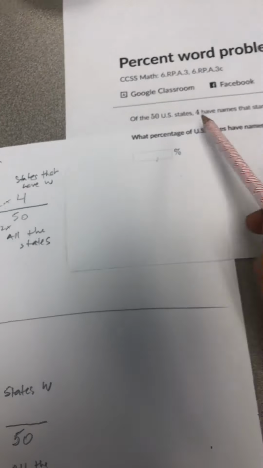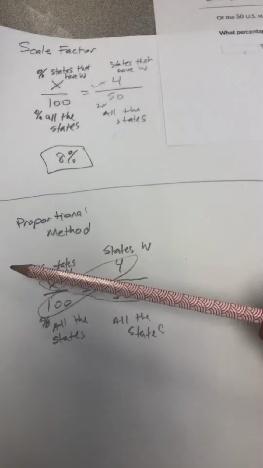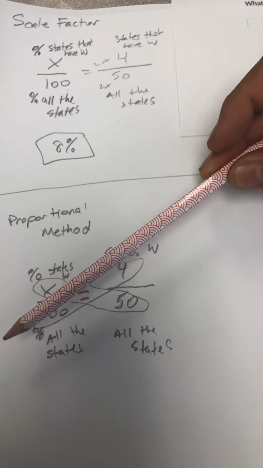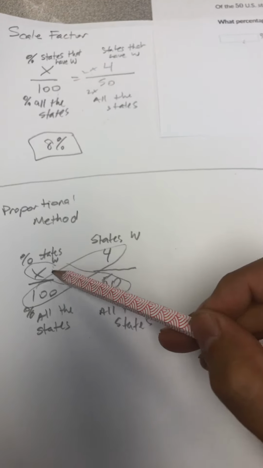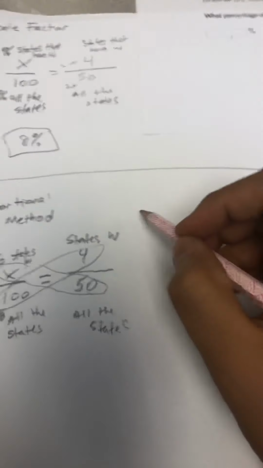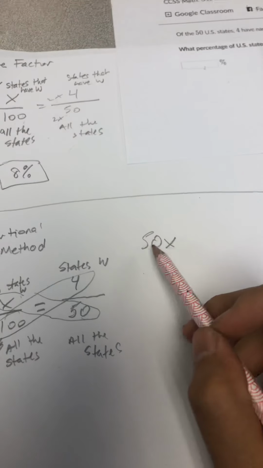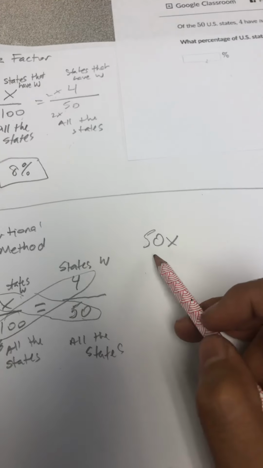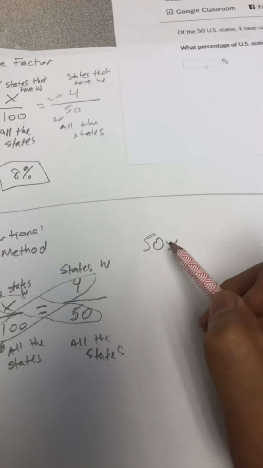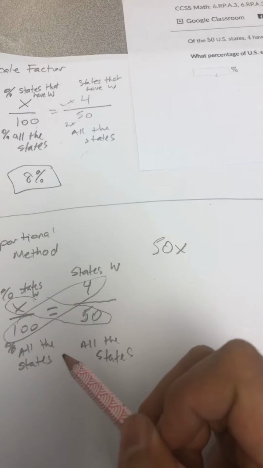When we're talking about the proportional method, we're talking about cross-multiplying. We're going to be multiplying the parts that are connected to one another. We have here x, a number that we don't know, times 50. Instead of writing x 50, we're going to write 50x. This is called our coefficient. It's the number in front of a variable. This number will always be in front. This just means 50 times a number that we don't know. We don't know what this number is, the percent of states that start with W.